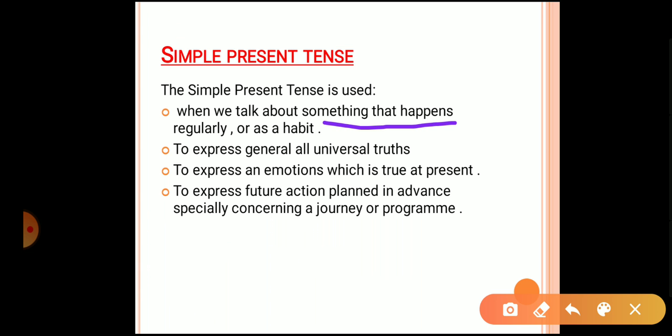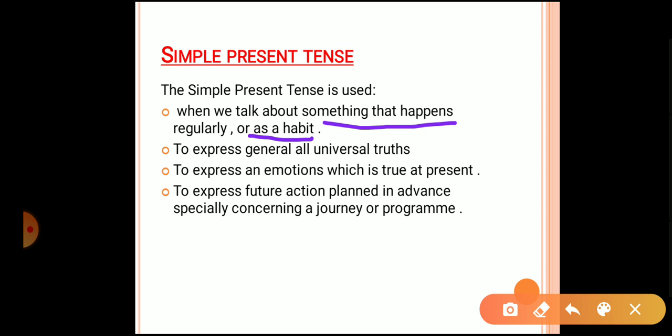Next is, or as a habit, or for the things that are habits. For example, suppose you want to tell about any habit of anybody, means his action of habit. Suppose anybody is having the habit of chewing gum, so we will say that he chews a bubble gum whenever he is tensed. So whenever he is having some problem, it's his habit to chew a bubble gum. So first we learn about the things that happen regularly or as a habit. For that we use simple present tense.